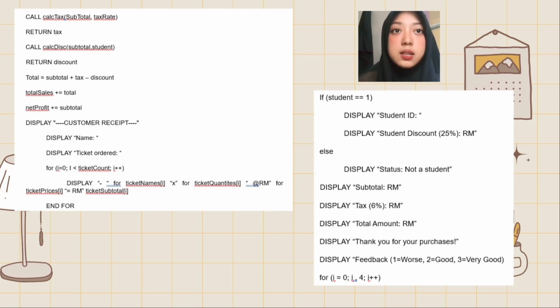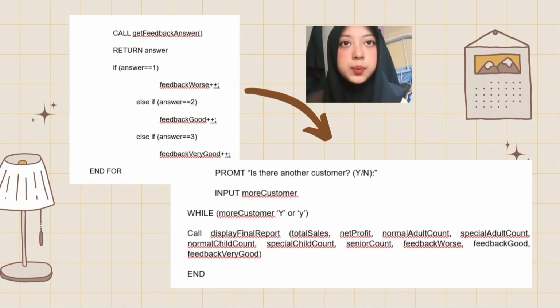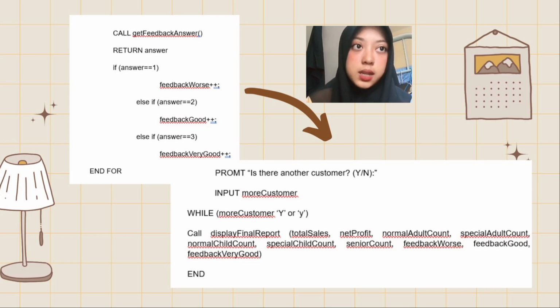The program then asks for customers' feedback with ratings from 1 to 3. When the program asks for customer feedback, it loops 4 times to collect answers for 4 feedback questions, and it updates the feedback counter accordingly. The program asks if there are other customers. If yes, the loop will start for the next customer.